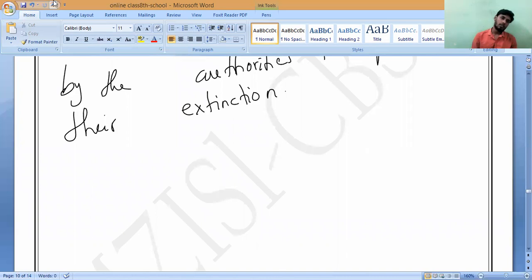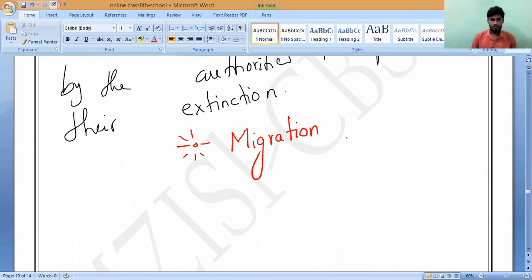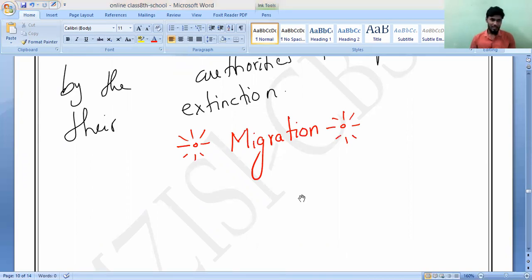The next concept which we are going to study is a very interesting one. Understand what is called migration. What is the meaning of migration? Do you know already? Tell me. The birds move from one place to another place, sir.